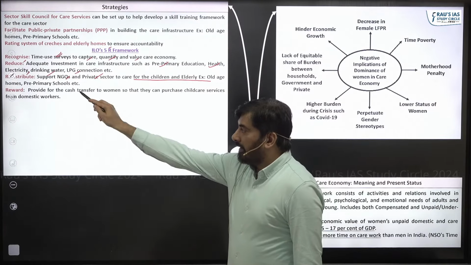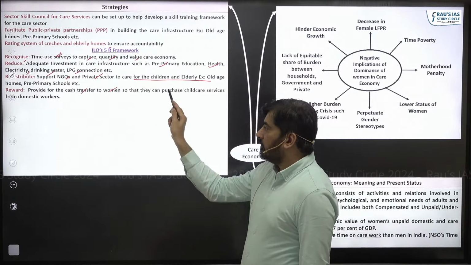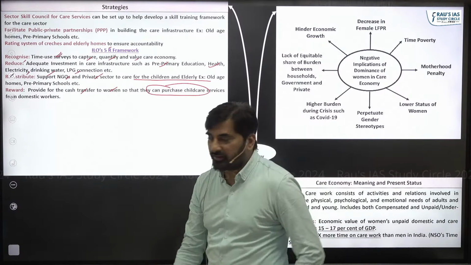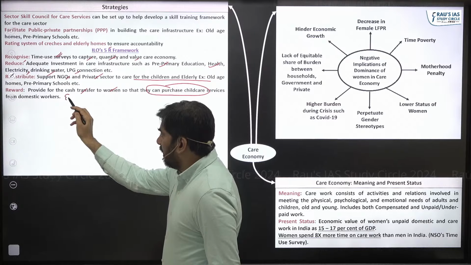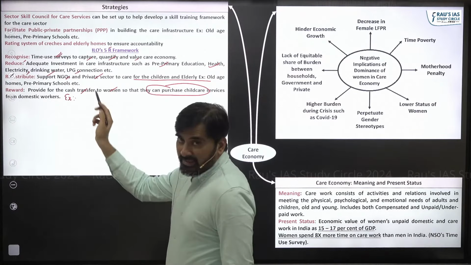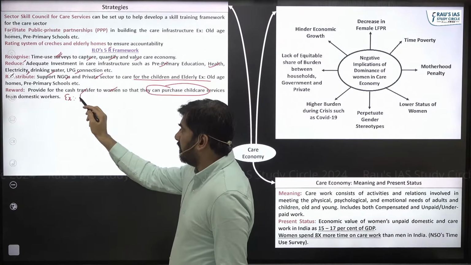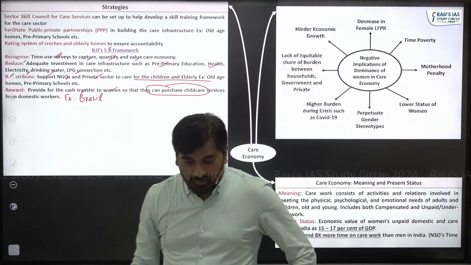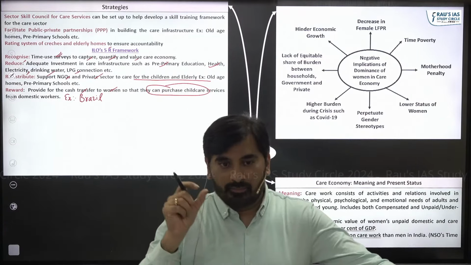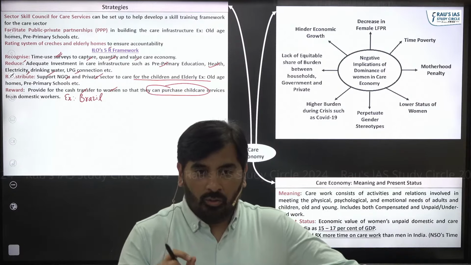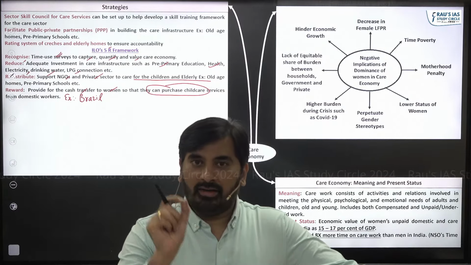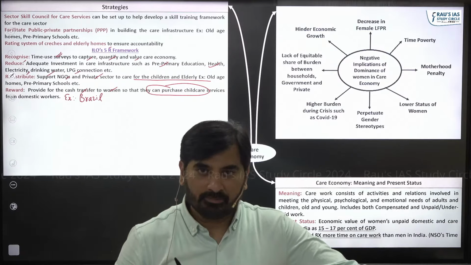Reward. Provide a cash transfer to women so that they can purchase child care services from domestic workers. The economic survey has given an example, a case study of Brazil. The economic survey says in Brazil, for the women who are considered to be poor, the government is transferring some amount of money.